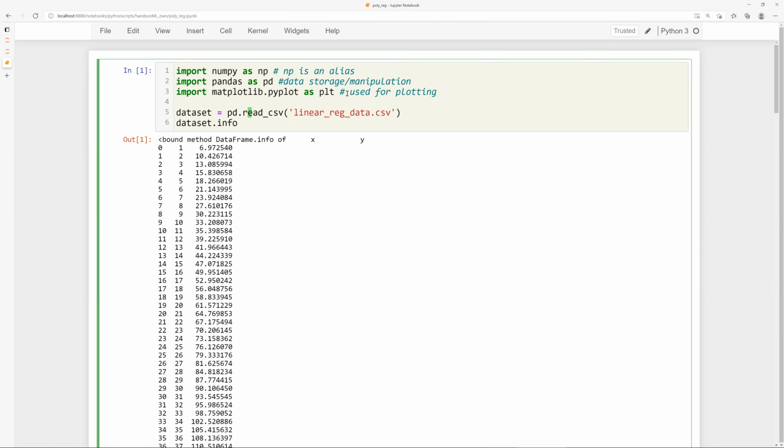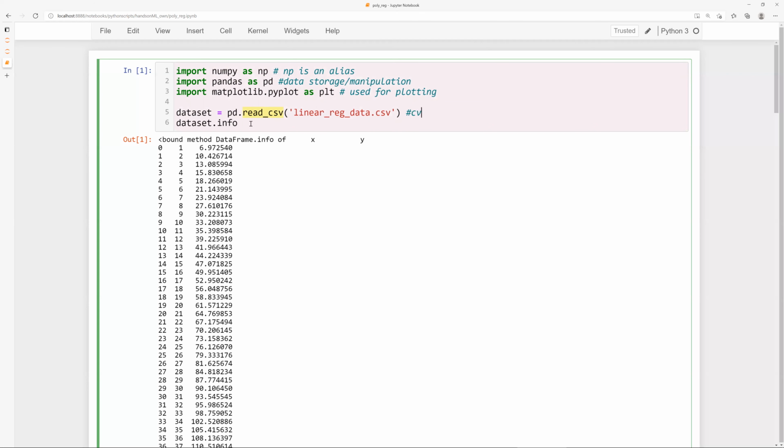Using the pandas function called, pd dot stands for calling a function from pd, which is pandas. So pandas has an inbuilt function for reading a CSV file. What is a CSV file? Anybody knows? Sir, comma separated.